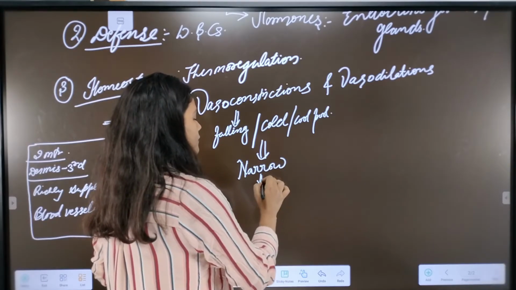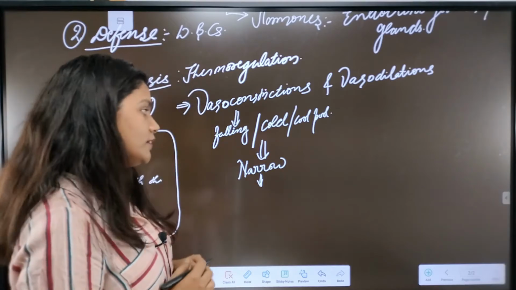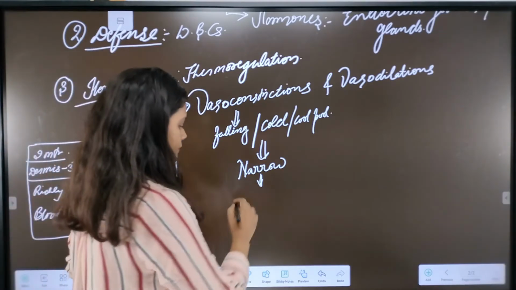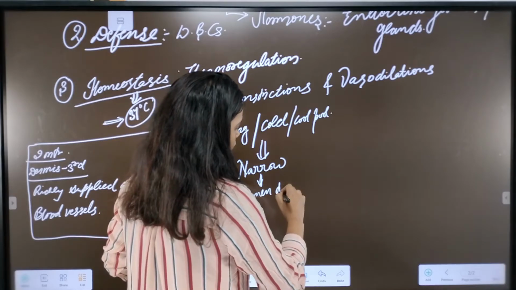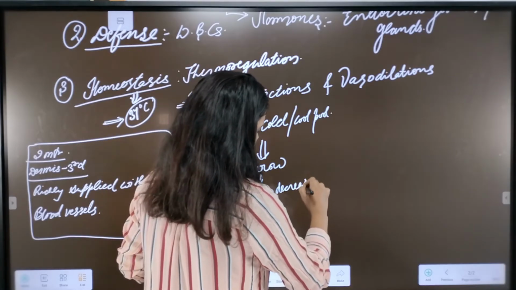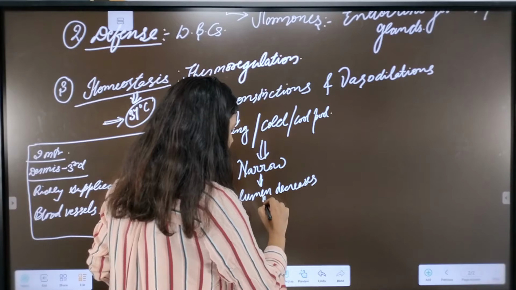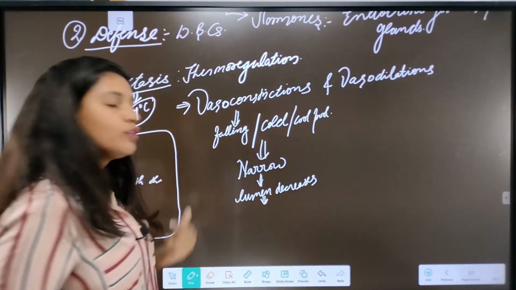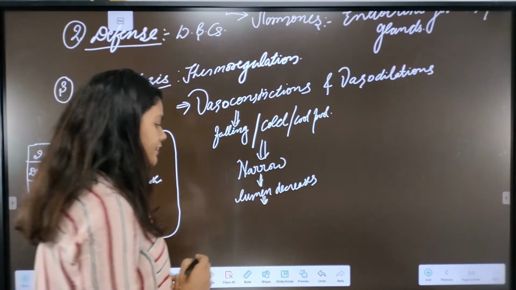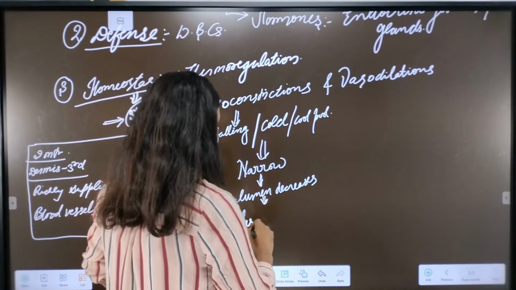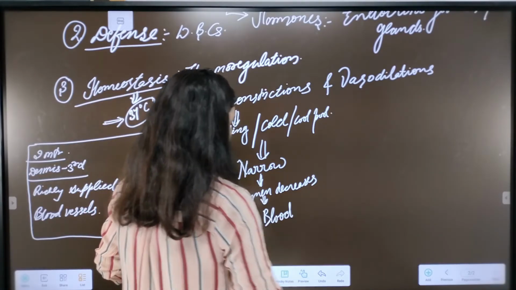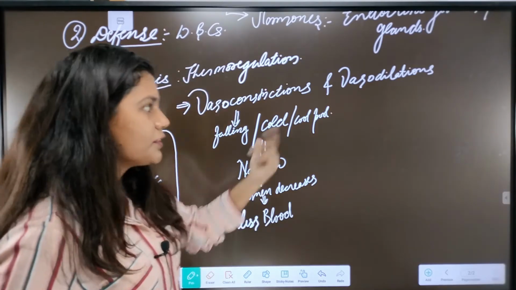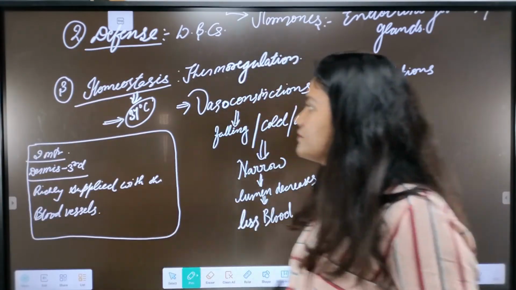If they are narrowing, their lumen also decreases. What happens in this case? If their lumen is decreasing, they will carry less blood. Let's contrast it with vasodilation, which we will discuss further.